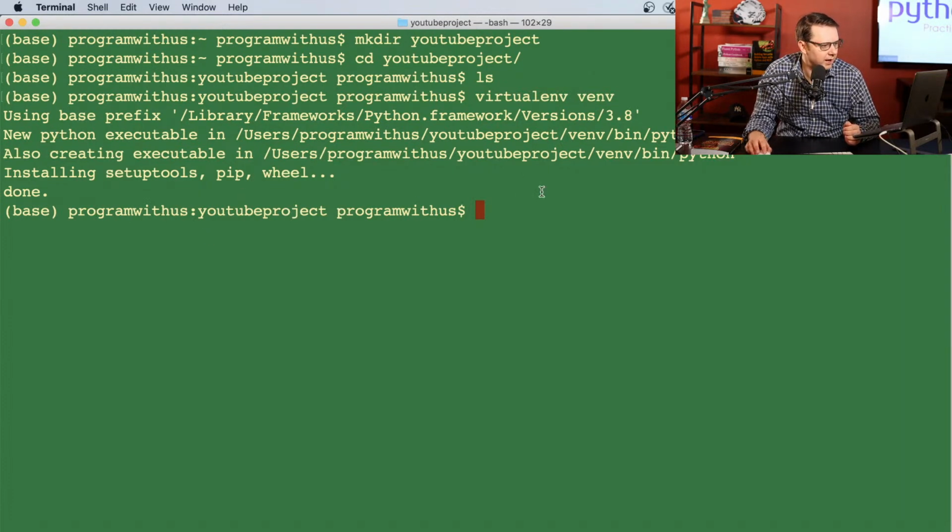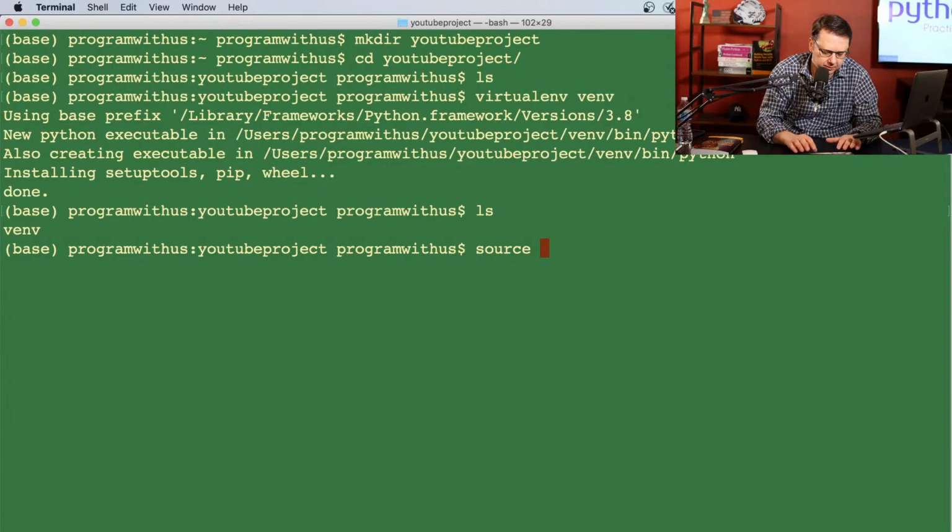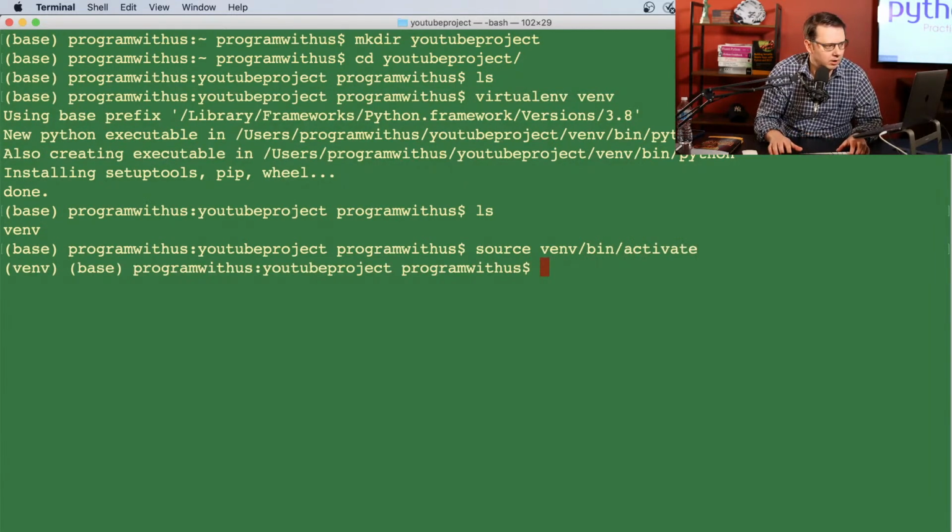All right, so it's done. So now we need to activate this virtual environment. If I do ls, you see now we have this folder venv because it was created by that command, virtual environment. All right, so how would we engage virtual environment? So it's going to be source venv/bin/activate. Now you see we have this venv in round brackets, so it means that virtual environment is engaged. All right, so far so good.